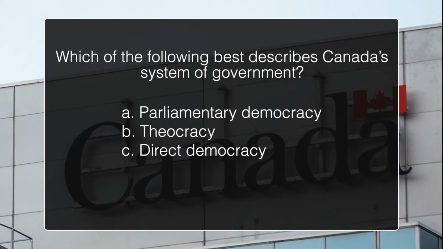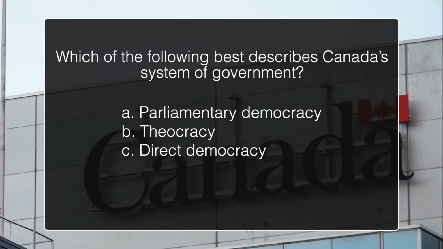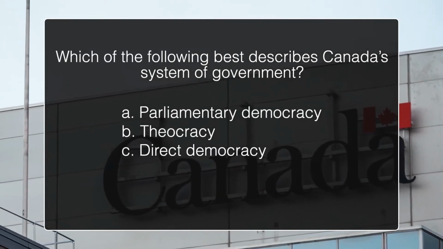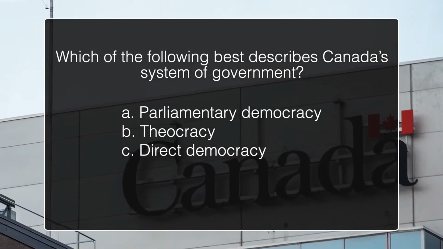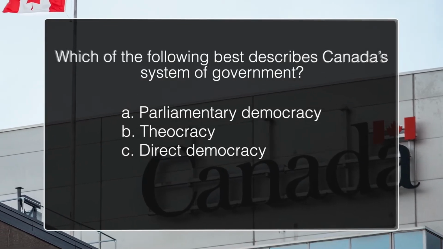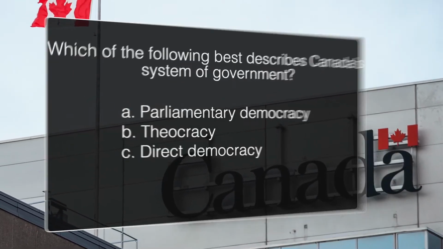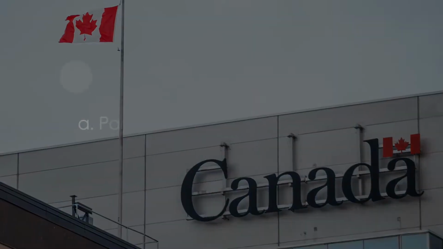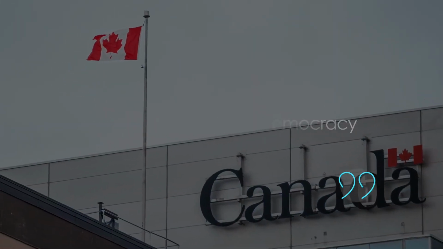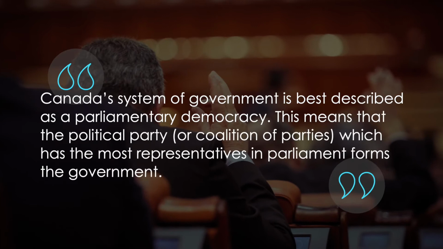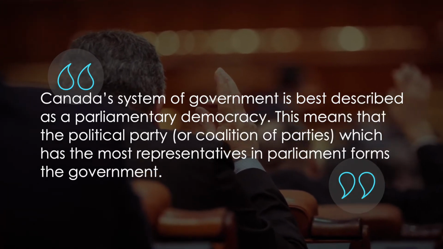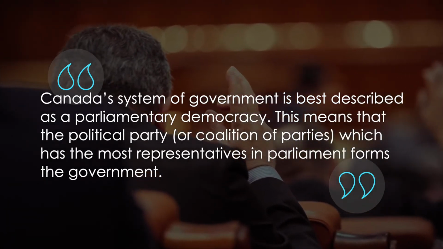Which of the following best describes Canada's system of government? Parliamentary democracy, theocracy, direct democracy. The answer is parliamentary democracy. Canada's system of government is best described as a parliamentary democracy.